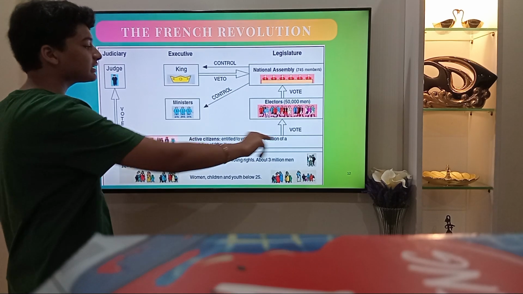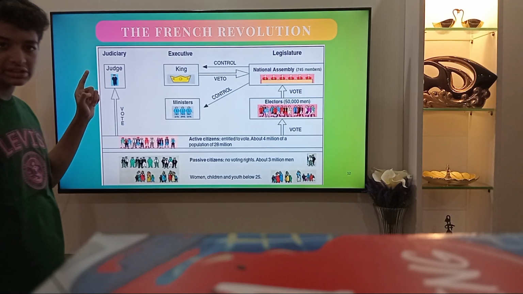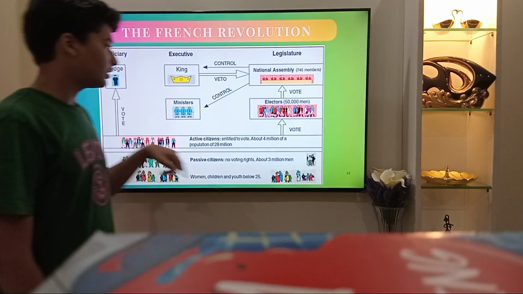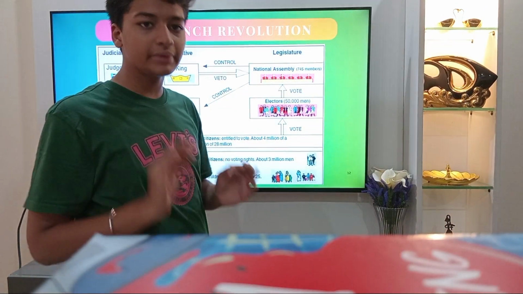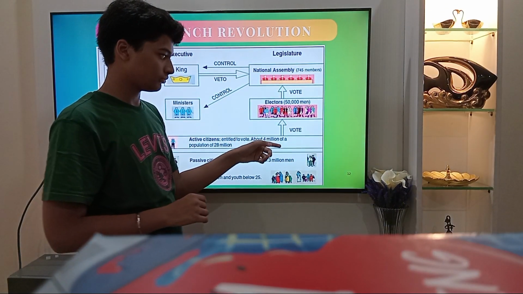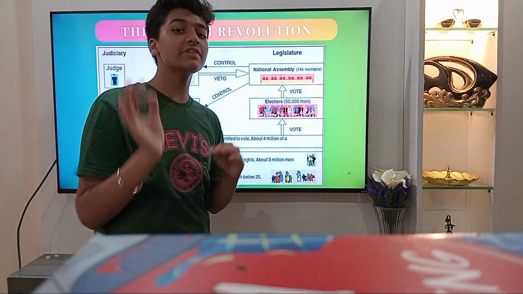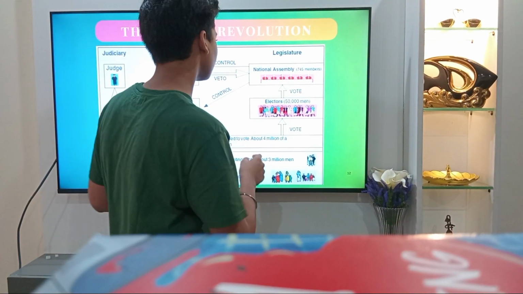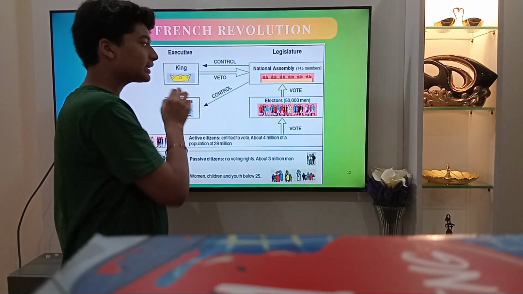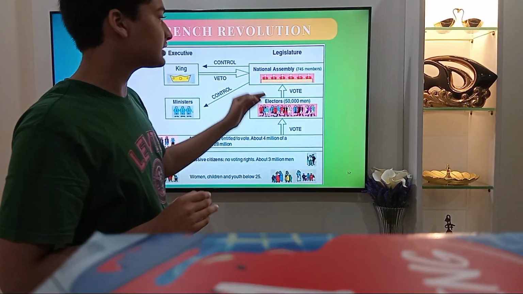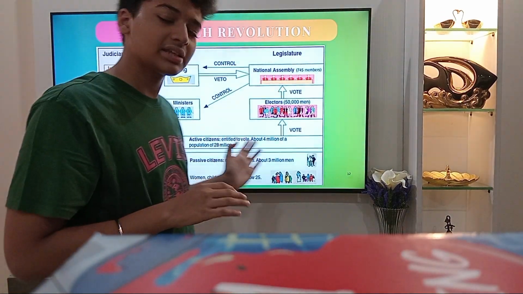Now, active citizens would vote for two things. One, they would vote for the judiciary, a judge, after which they would elect electors, 50,000 men of 4 million, who would then go on to vote for a National Assembly of 745 members, who would control the king, and also the king had the power to veto the National Assembly. They also controlled the ministers of the king's cabinet.